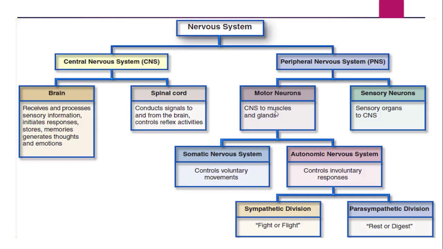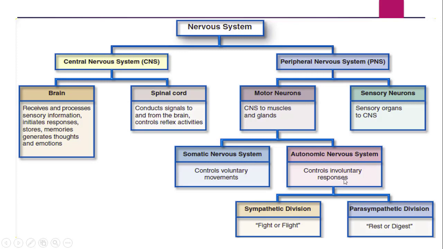Coming towards the classification, as you can see here, the nervous system is basically classified into two, CNS and PNS. The PNS, that is the peripheral nervous system, has two parts, motor and sensory. The motor neurons have a further subdivision, somatic nervous system and autonomic nervous system.